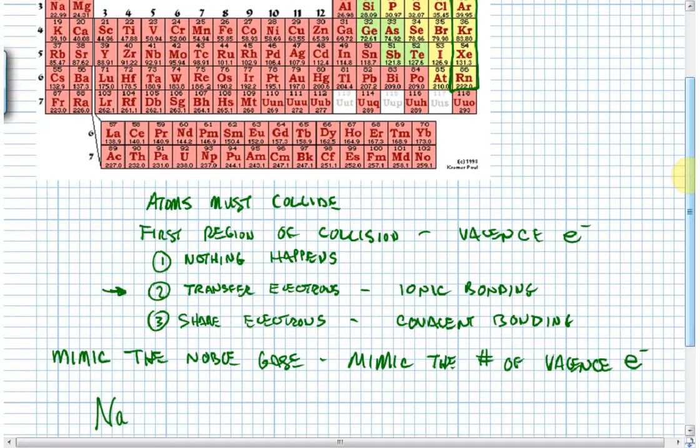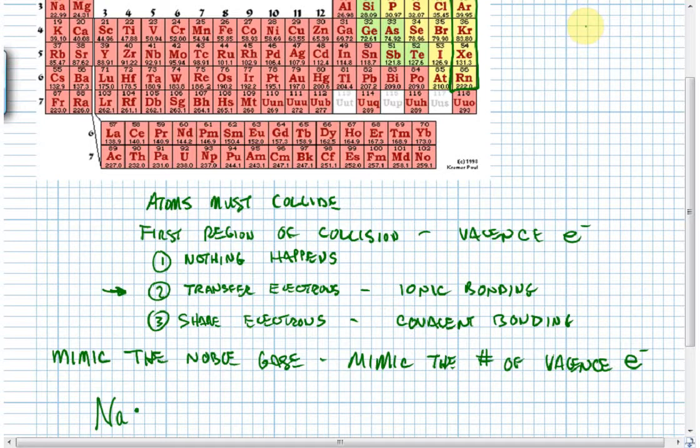So sodium, Na, has one valence electron. And we've got a nice little tool that we use to show that one valence electron. We put a little dot next to it. That little dot is meant to represent the one valence electron. And that little dot method was developed by a guy named G.N. Lewis back in the early part of the 1900s.